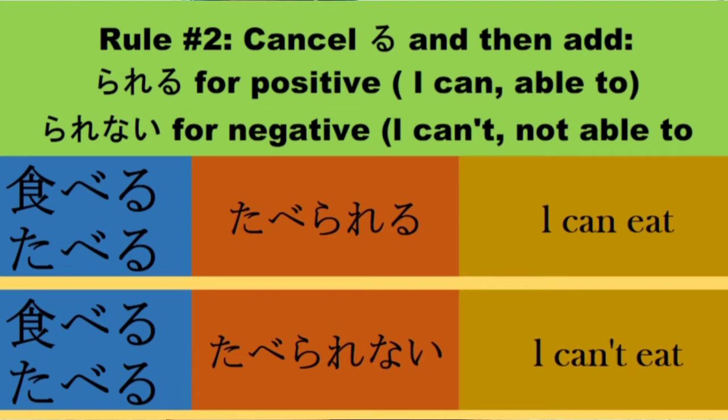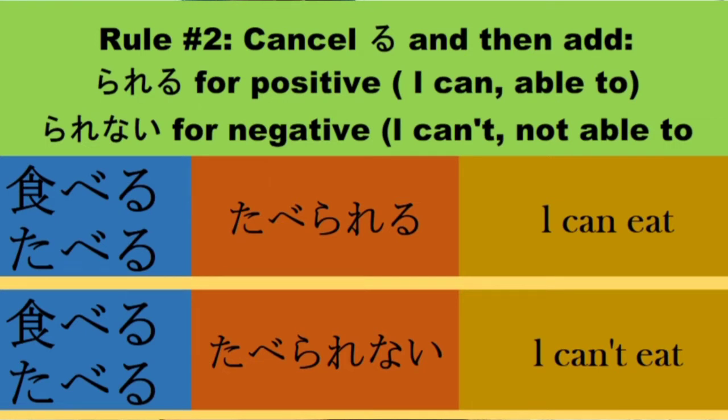Next, taberarinai. Okay, so cancel ru from jishuke and add rarinai for negative. Magiging taberarinai. In English, I can't eat.